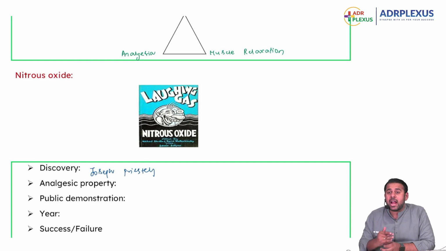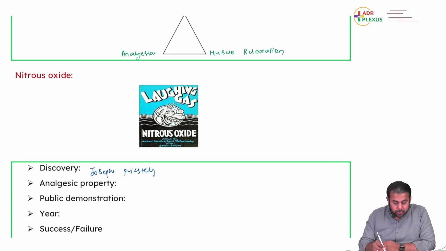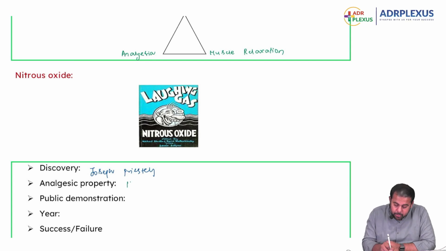Nitrous oxide has analgesic properties, so it can be used for anesthesia. The analgesic properties were postulated by Humphry Davy, and Horace Wells publicly demonstrated it in the year 1844.